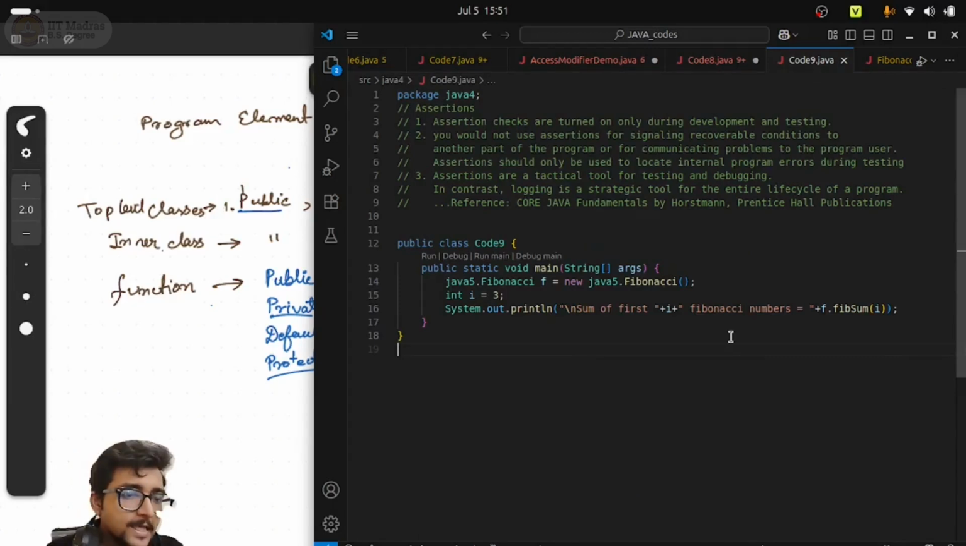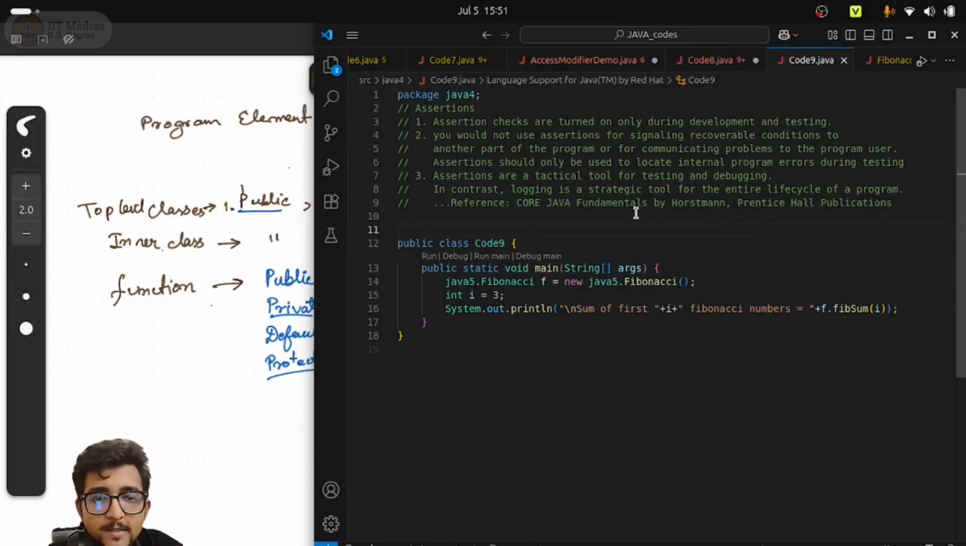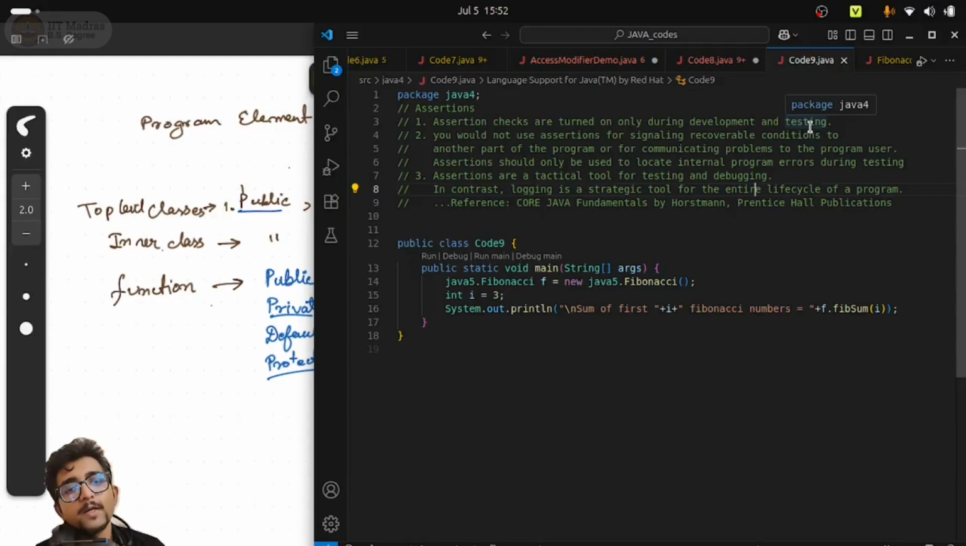Now, what are assertions? The assertion is a tool that is mostly used during development. I have taken these lines from Core Java Fundamentals by Horstmann, Prentice Hall. It says that assertion checks are turned on only during development and testing. The English word assert means I am asking to check whether this is happening or not. It is kind of forcing, but not in that raw a sense. I am asserting means I am saying that I am expecting this to happen, something like that. Okay, so let's say I write assert in this example, code 9.